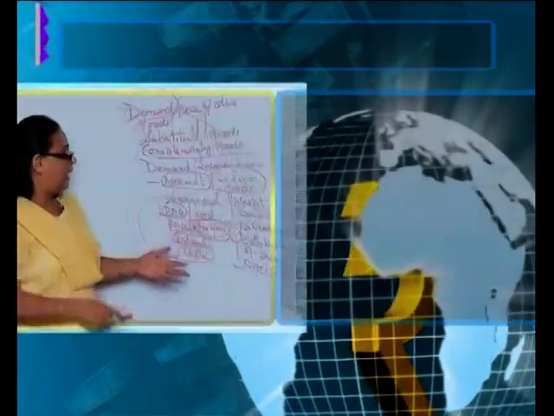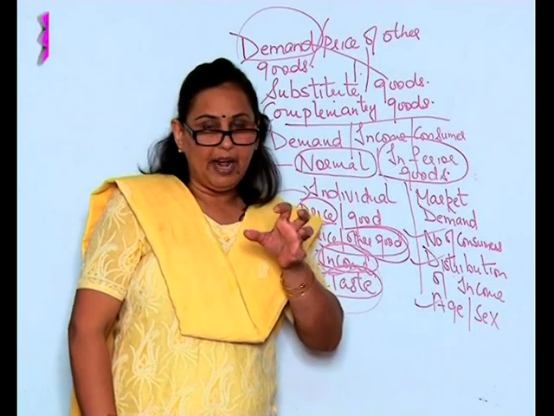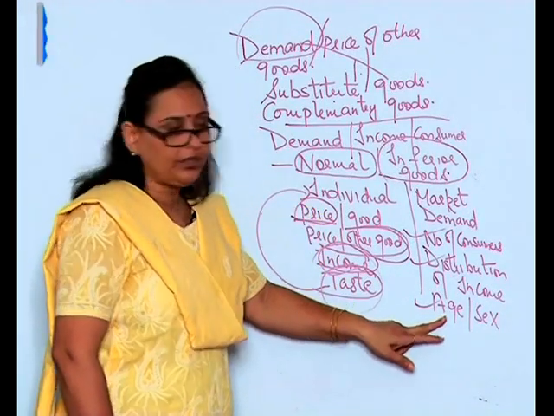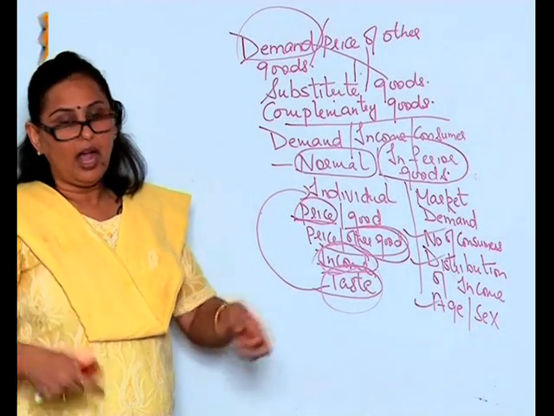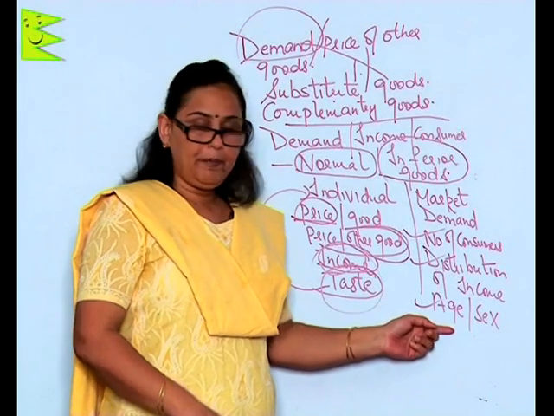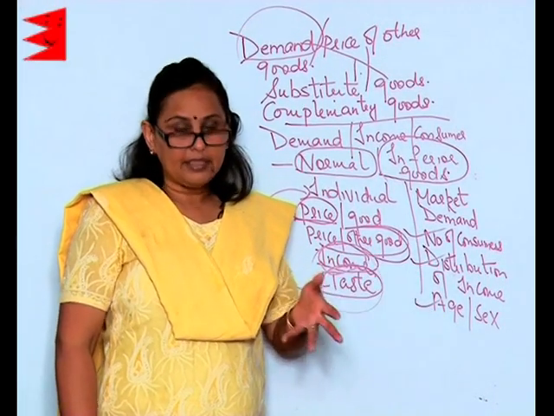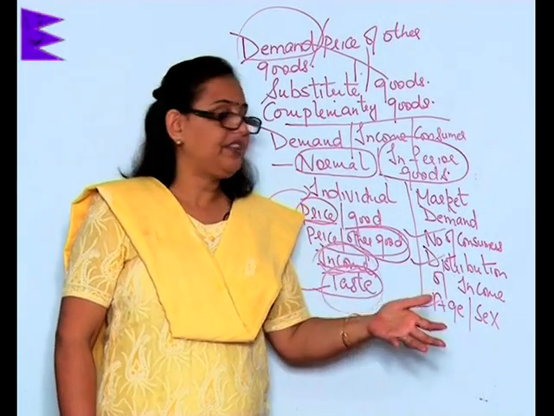If there are more young people in a country, they could be buying more electronic goods and cars, but if there are old people, then they could be buying more medicines and spending more on medical facilities.